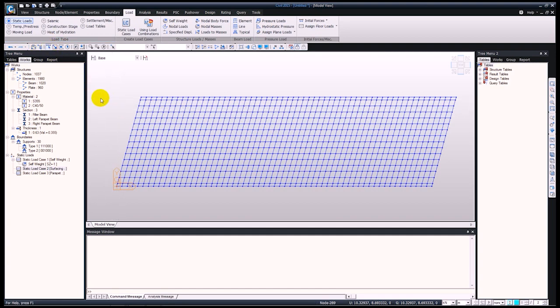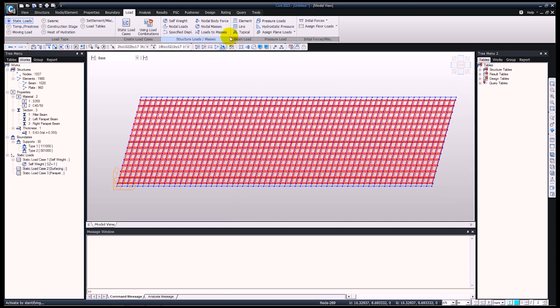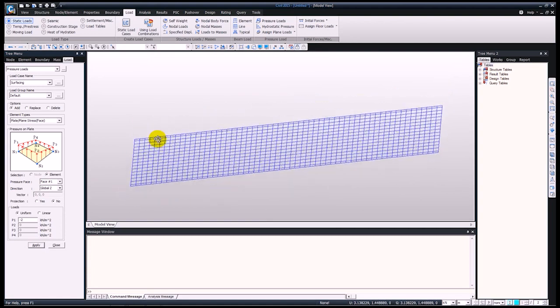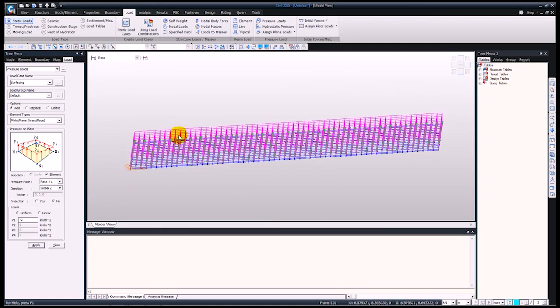I'm going to simply select all the plate elements and then go to pressure loads, select surfacing as a load case name, and apply this in the global Z direction and just input the value. This can be uniform or linear loading. As you can see on the drawing over here, this is a linear loading, as different nodes have different pressures on them. Okay, so by pressing apply, you can see that the loading has been applied onto all the plates.